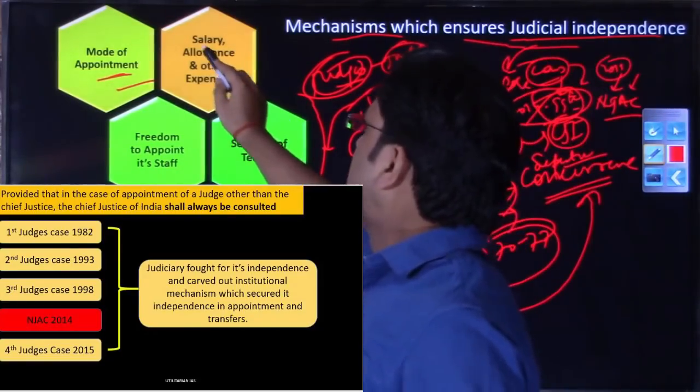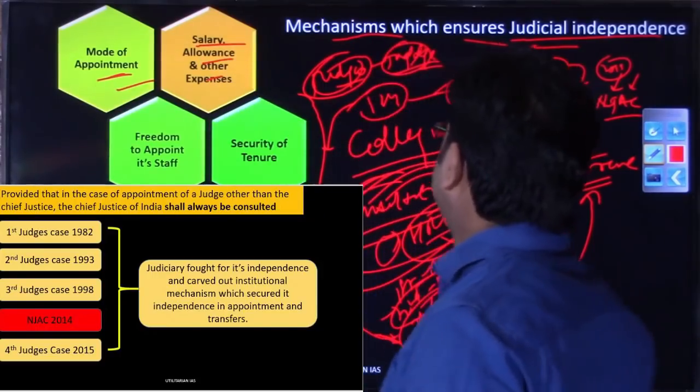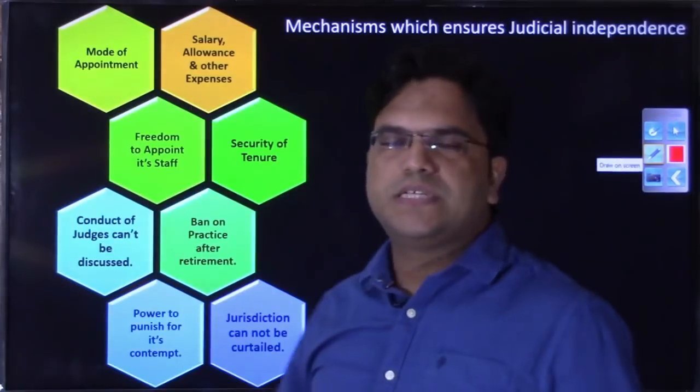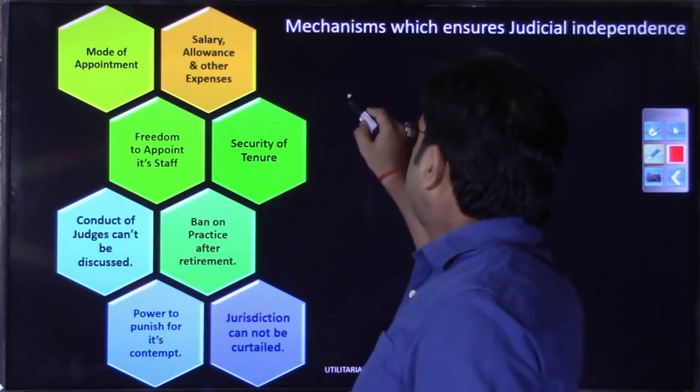Now if I talk about salary and allowances and other expenses. We have already discussed that the salary and allowances are charged.